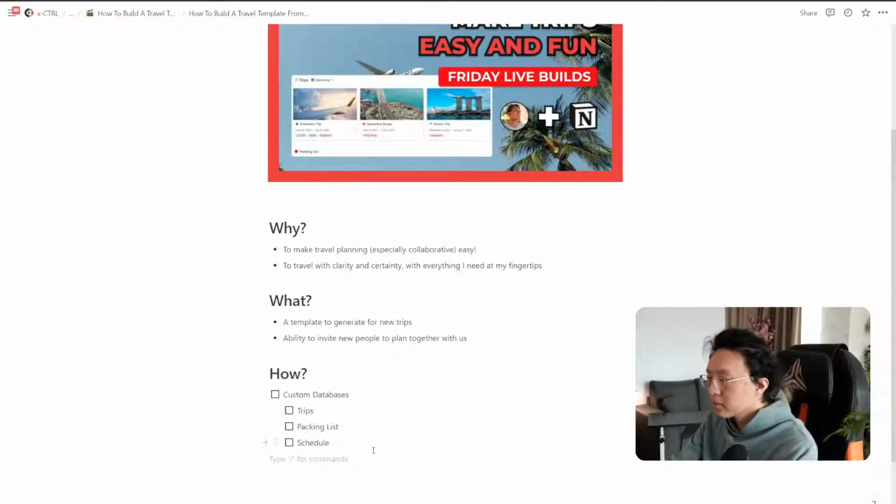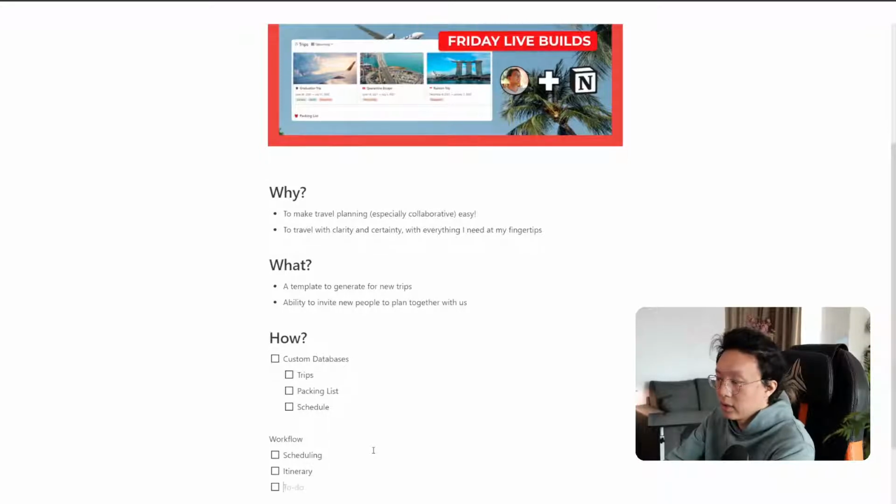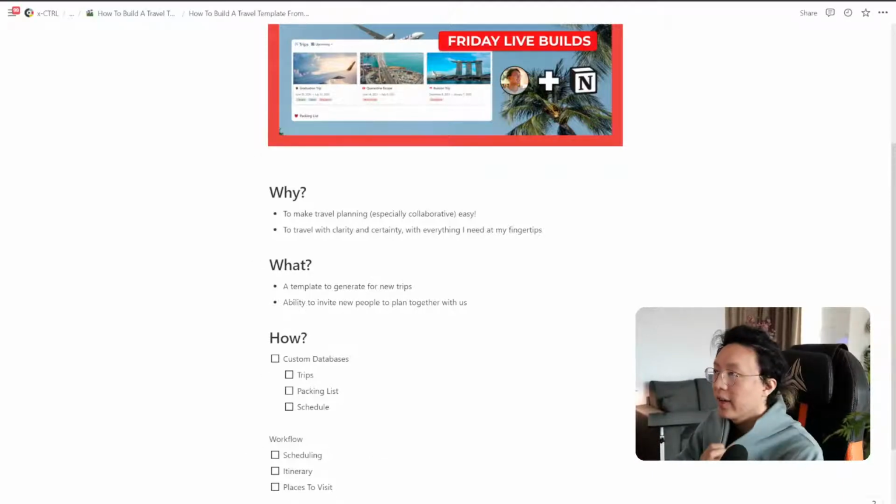So the workflow, right? We'll have scheduling, so how are we going to get there, as I mentioned. And then we're also going to have an itinerary, so what do we want to do there in terms of sightseeing and all those kinds of things? And then we also want information like places to visit, so just planning out places to visit and stuff like that. So let's start from there, okay?